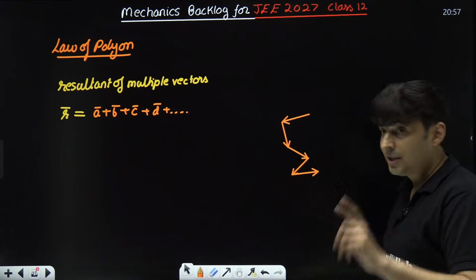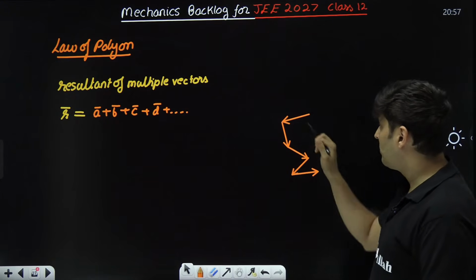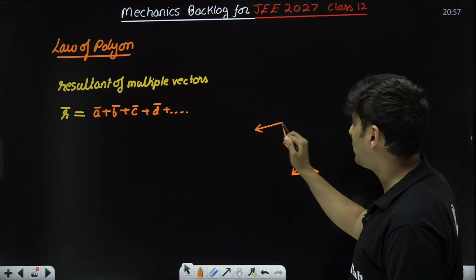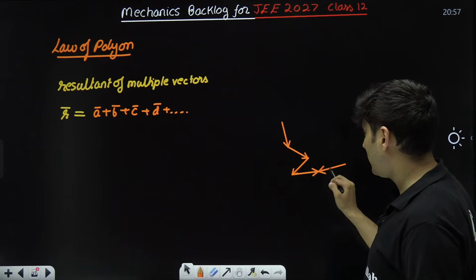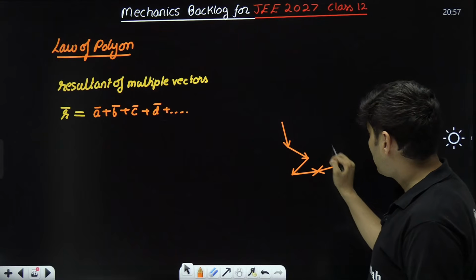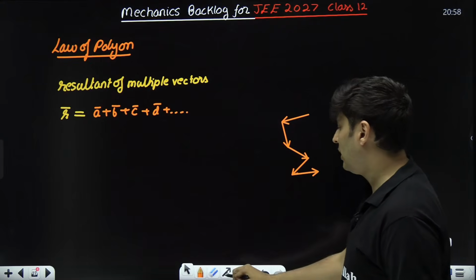Just ensure head-tail order is formed. It should not be like this. This is not right because two tails are together. Don't do that, or don't even do this. This is also not right. Tail to head, tail to head, tail to head, tail to head, tail to head. That order should be formed.